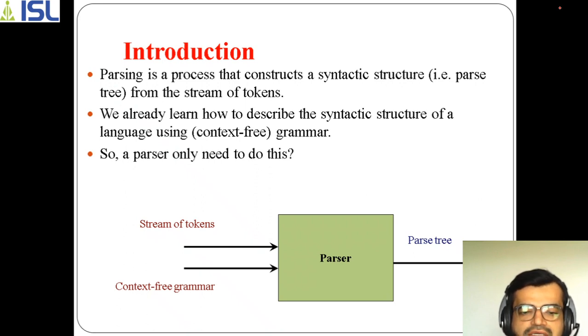Now what we are going to learn here is that we will be discussing different types of parsers by which you will be taking the set of tokens and you will be getting parse trees. Along with the stream of tokens we will be taking a context free grammar. As I already discussed in the previous session, it satisfies the context free grammar.